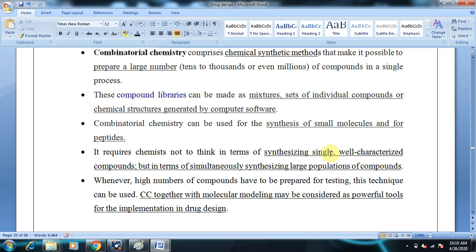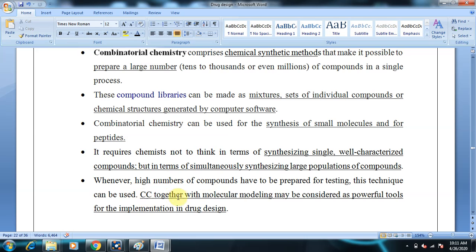It is very efficient in relation to time. We save time by synthesizing a large compound library for high throughput screening, that is, biological evaluation. It also helps in the synthesis of diverse groups of compounds which are structurally very different. Whenever a high number of compounds have to be prepared for testing, this technique can be used. So when is combinatorial chemistry utilized? When we require a large number of compounds for evaluation.